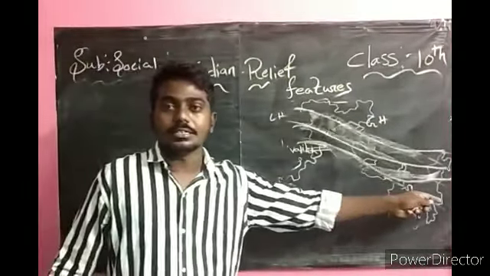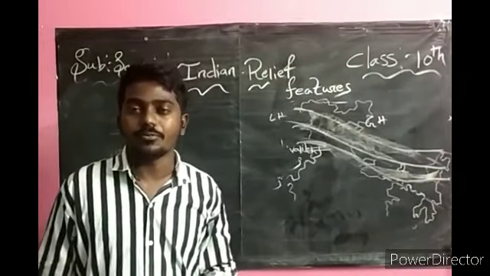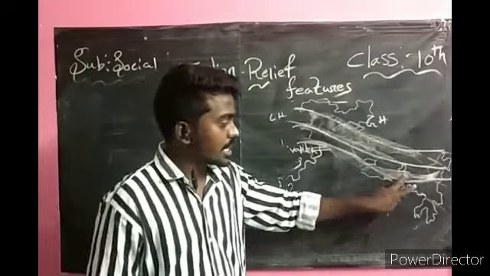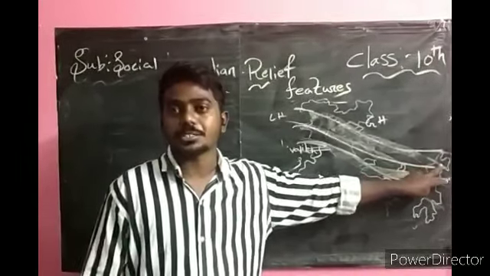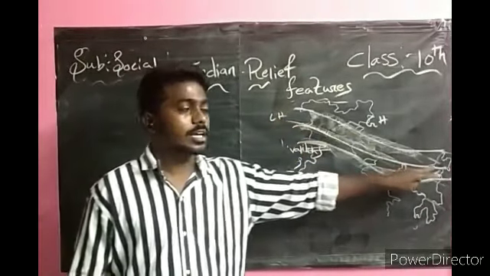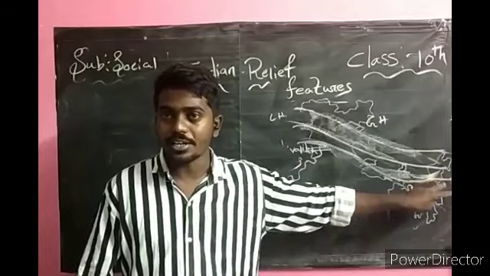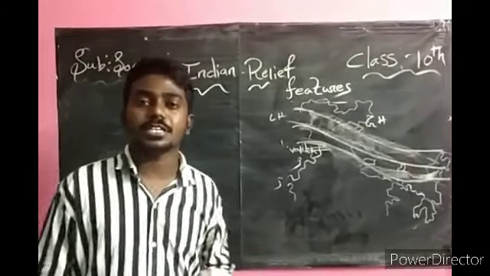The easternmost boundary of the Himalayas is the Brahmaputra Valley, which is present in Arunachal Pradesh.